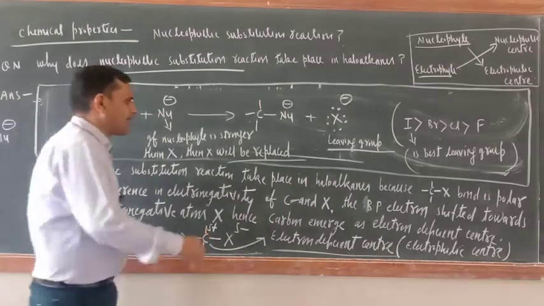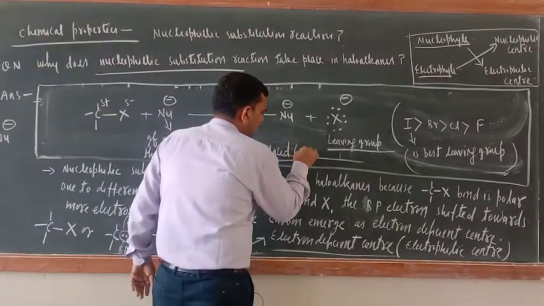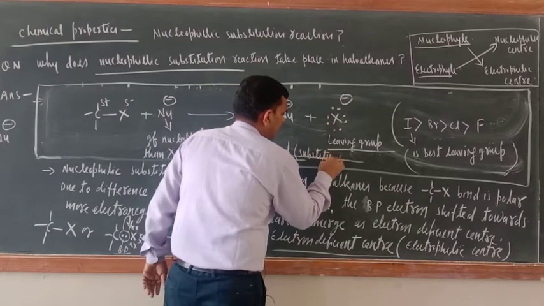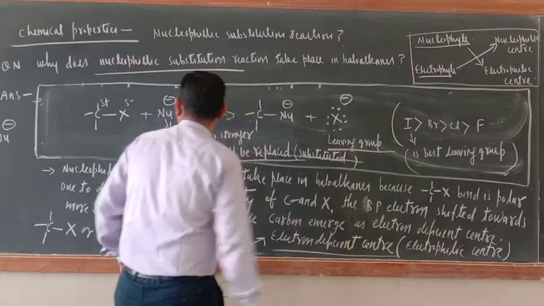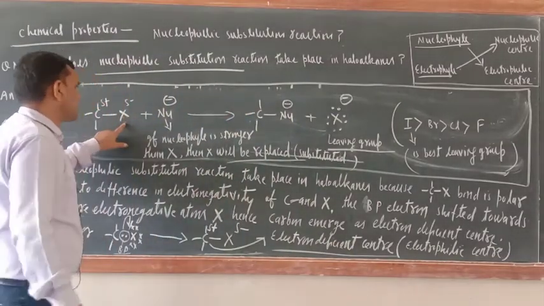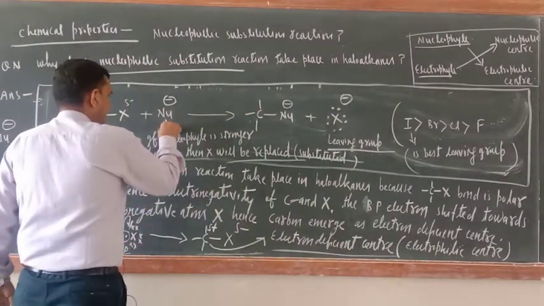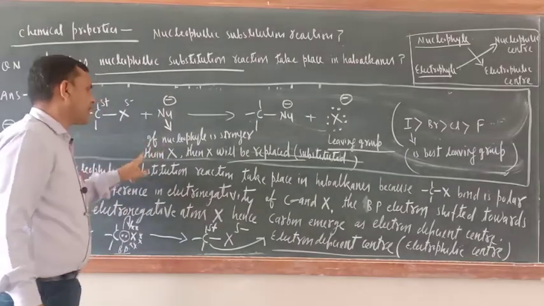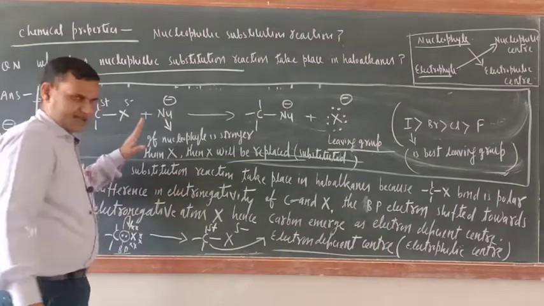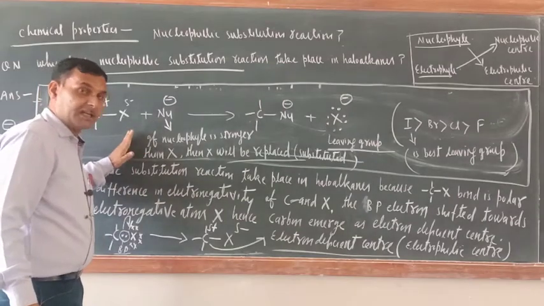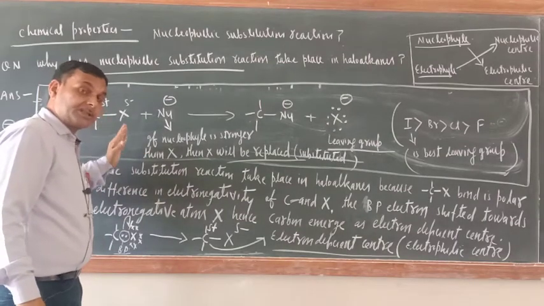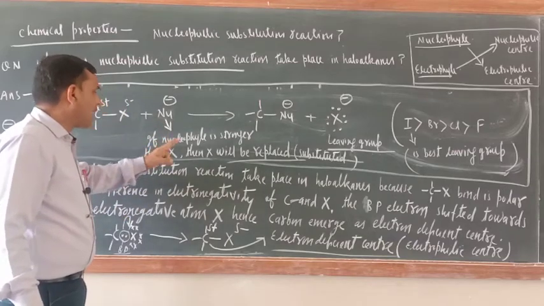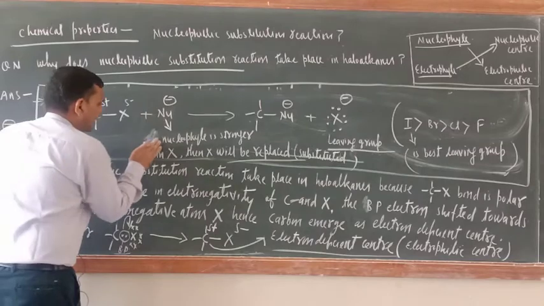In place of replaced, you can use the word substituted. This X can only be substituted if Nu, that is negatively charged, if the attacking nucleophile is stronger than X, stronger than halogen.